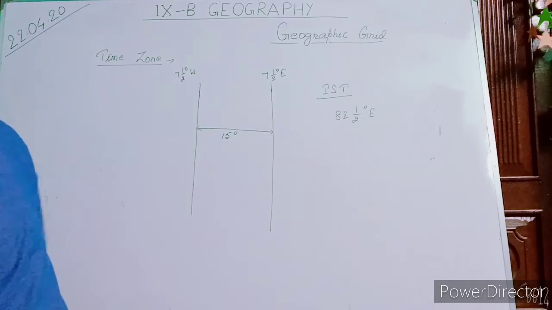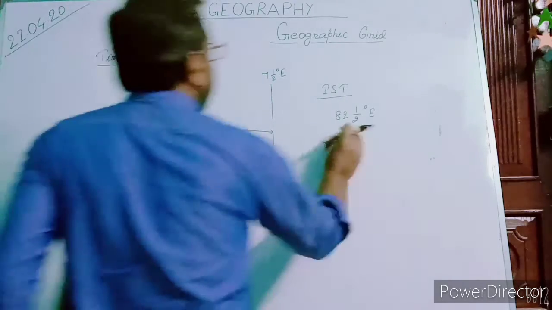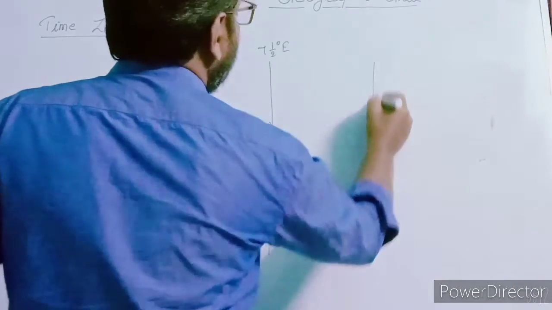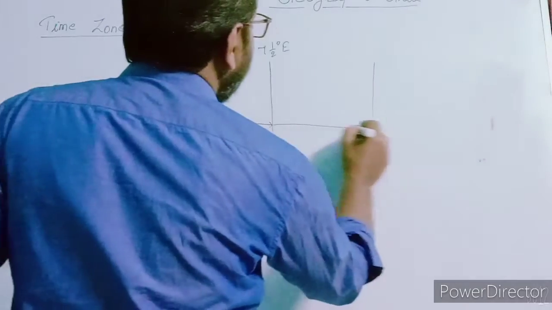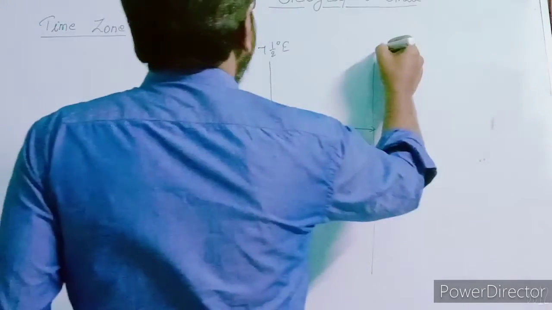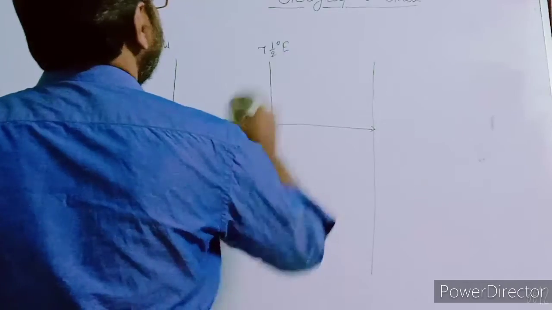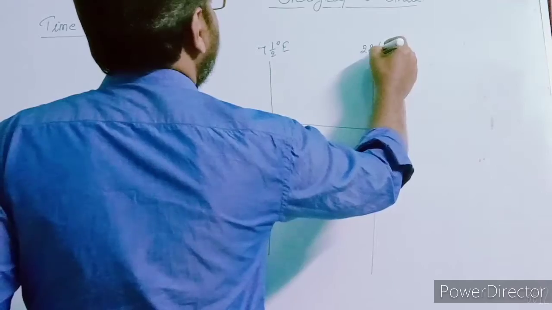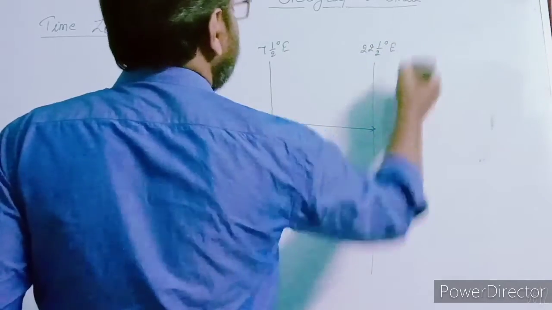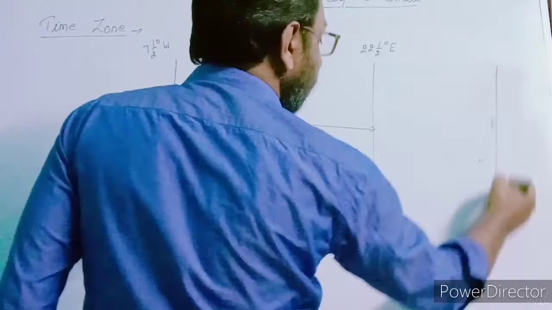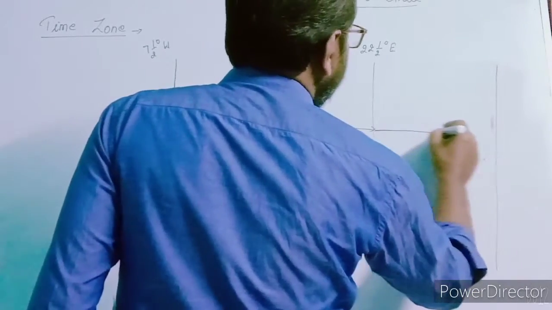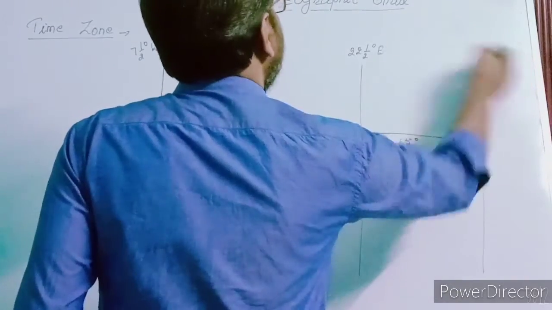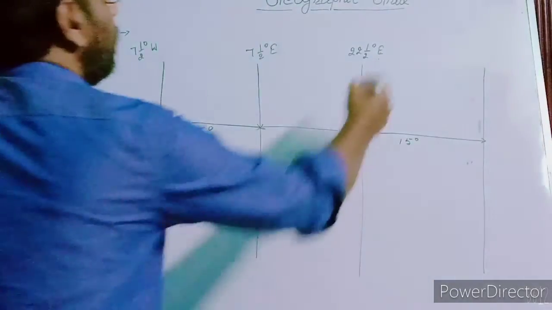Next difference of longitude will also be 15 degree. And you can say the measurement of this longitude will be 15 plus 7.5, that is 22.5 degree east. Again, the next longitude will differ by 15 degree. To find the longitude, you will add this 15 degree to the previous one.